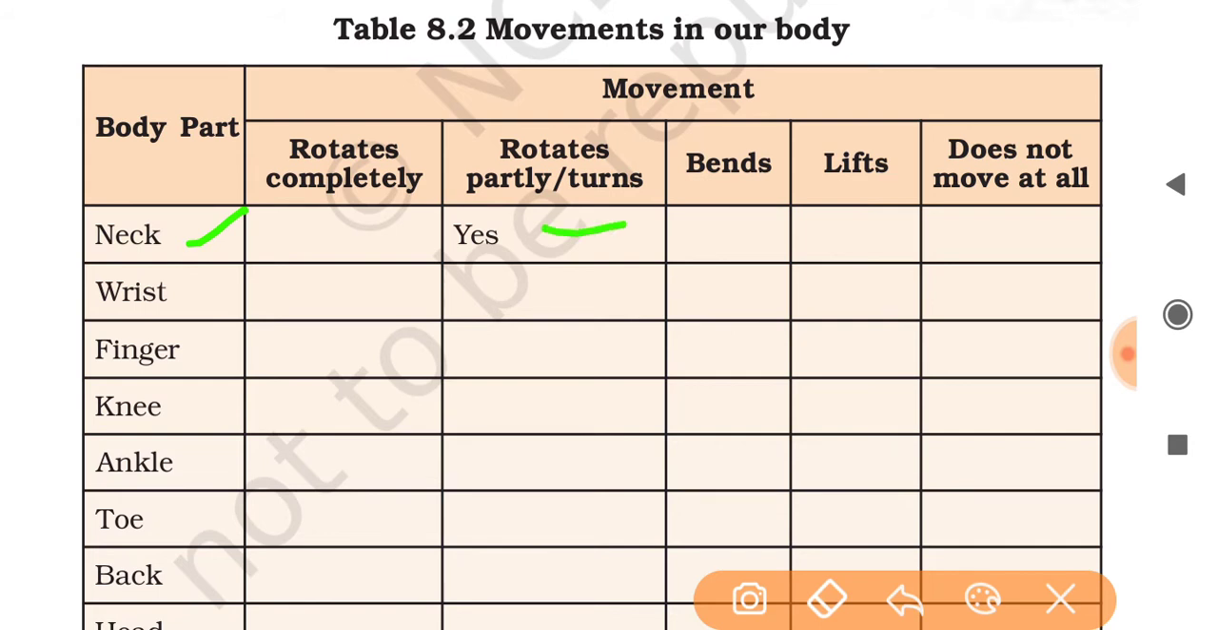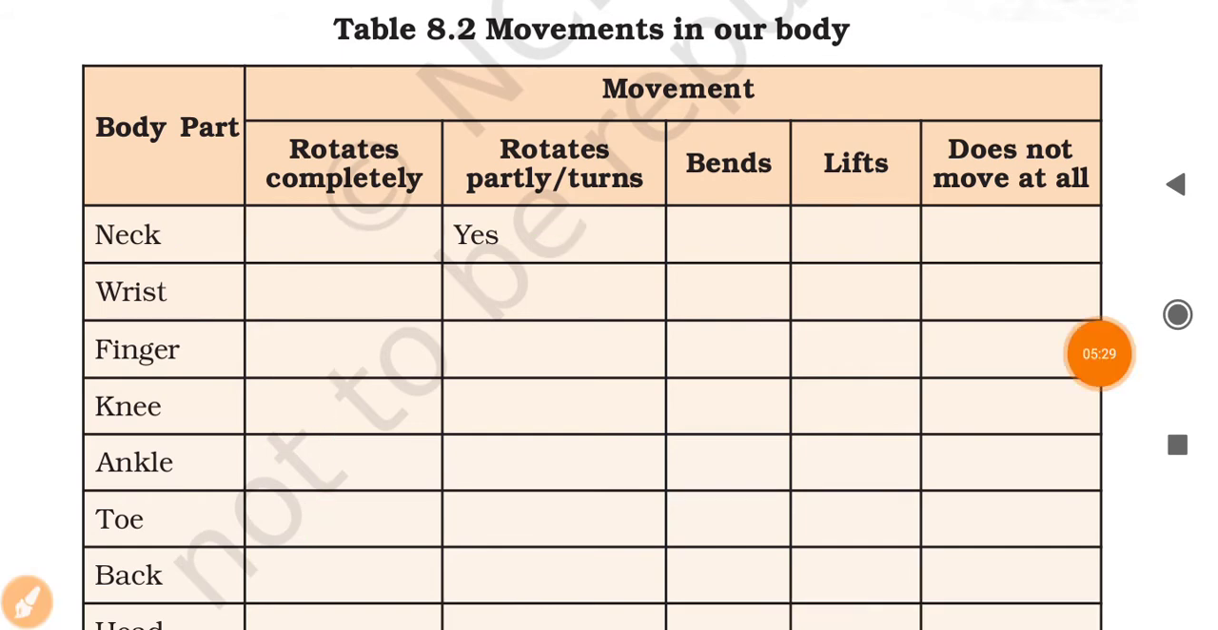Okay, or turns. You cannot rotate it 360 degrees there. So it bends also, or does not move at all. So you have to just skip these lines. The wrist can be rotated completely. You can rotate it in any direction. And in the finger also you can rotate in any direction. Like this you can fill this table.